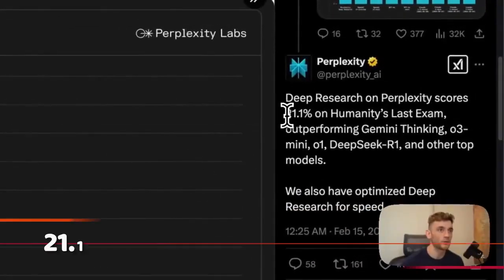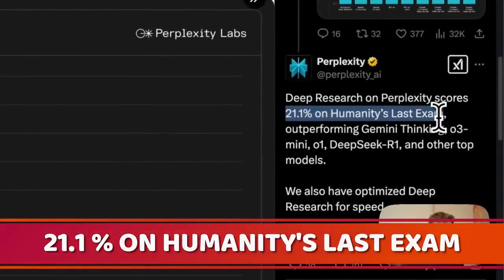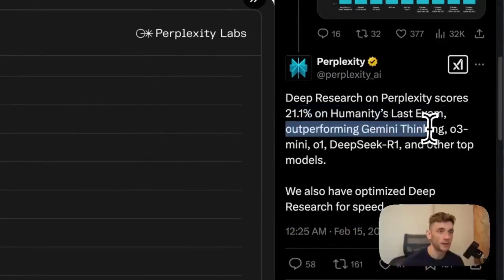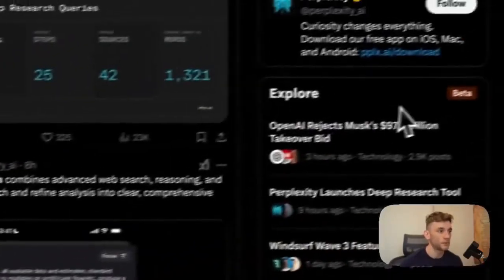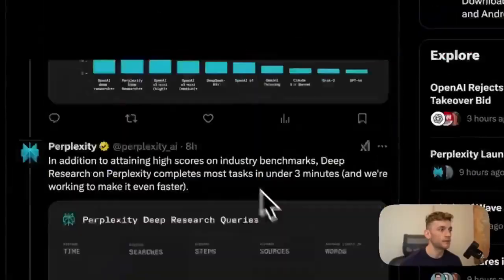We've got the deep research stats on Perplexity scores. So it scored 21.1% on Humanity's Last Exam, outperforming Gemini Thinking, o3-mini, o1, DeepSeek R1, and other top models. We'll be testing it out today. I'll show you exactly how to get access and how to use this step by step. But I'm super excited. Perplexity always come up with the goods. So let's get straight into it.